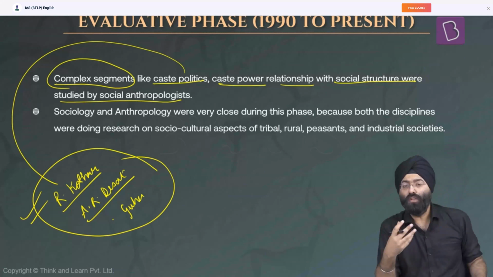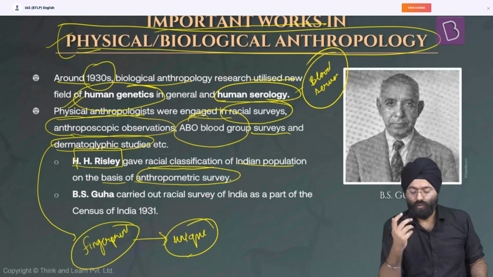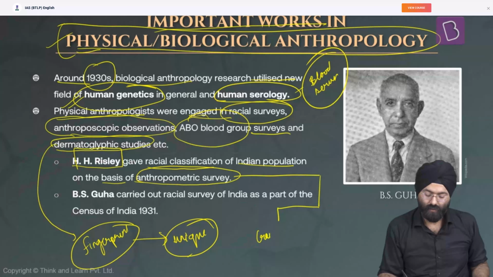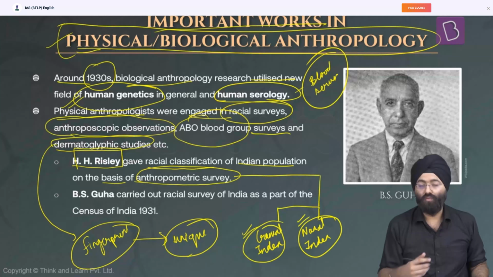Risley gave the racial classification of the Indian population on the basis of an anthropometric survey. Now let's understand this. When he was carrying out his survey, he had various options for which parameters he should rate. He basically took two major parameters: one is the cranial index, and second is the nasal index. These are the two anthropometric parameters that were used by Risley for his classification.